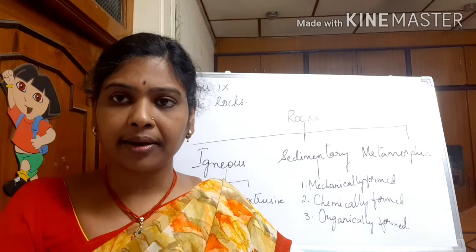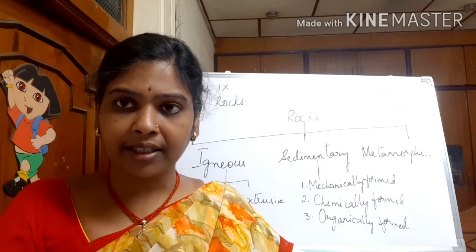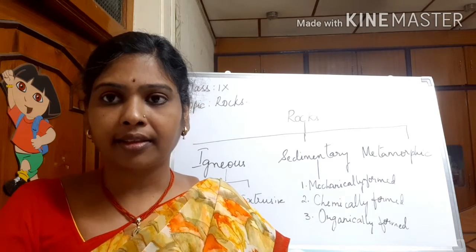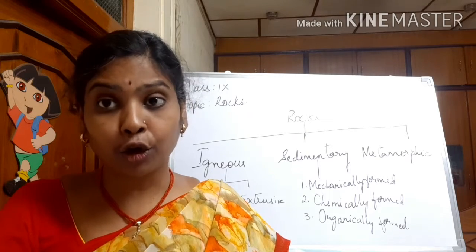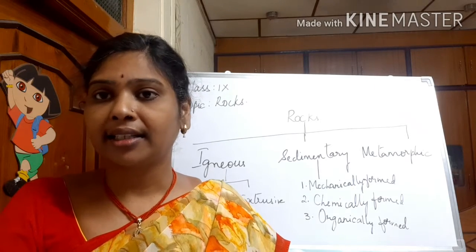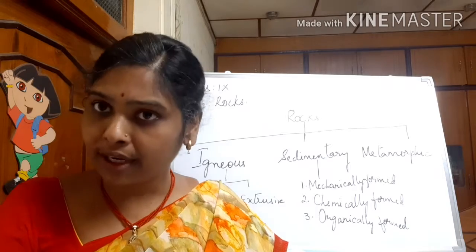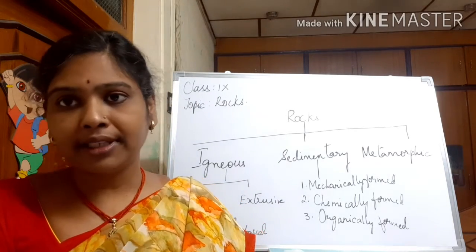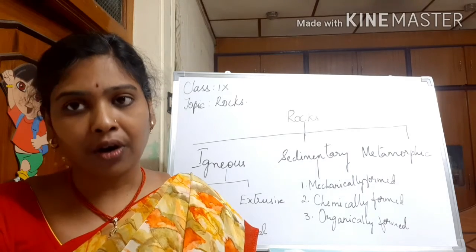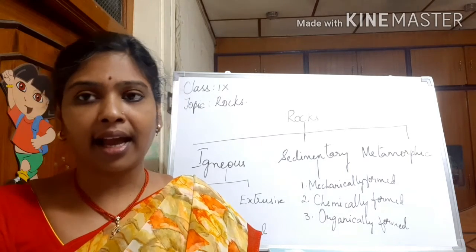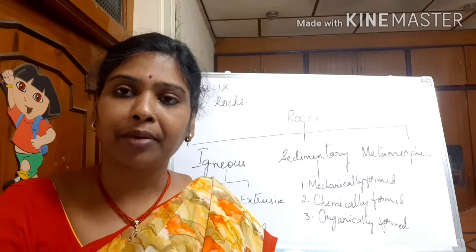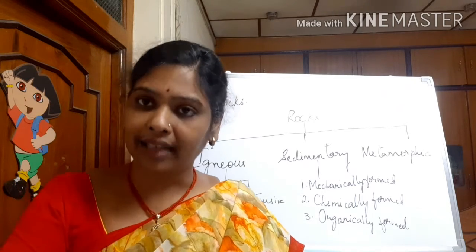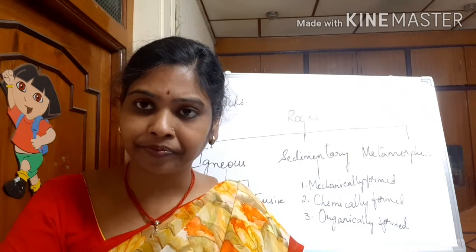If you see the main minerals which are present here, the three main mineral groups are sulfides, carbonates, silicates, etc. And obviously the three main rock types: igneous, sedimentary and metamorphic, right?